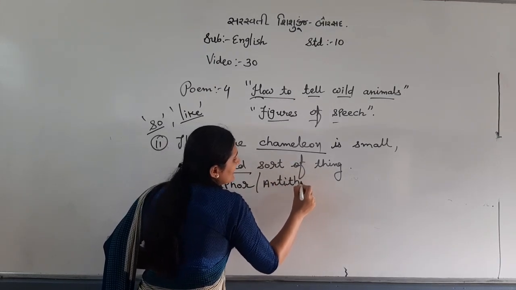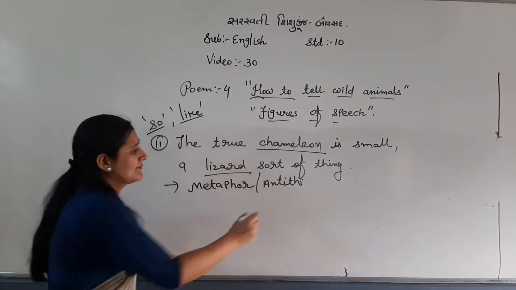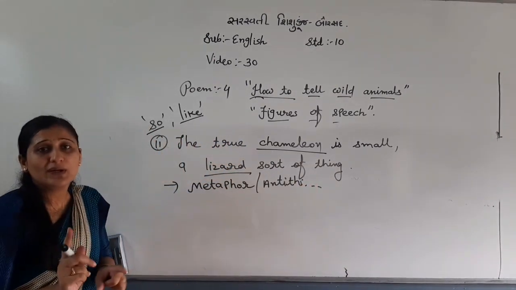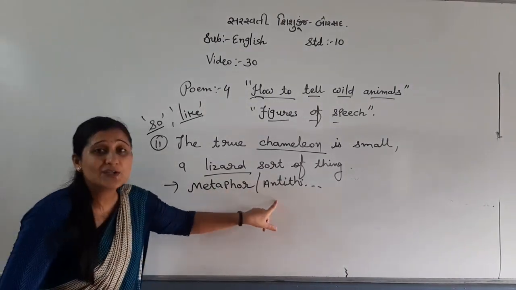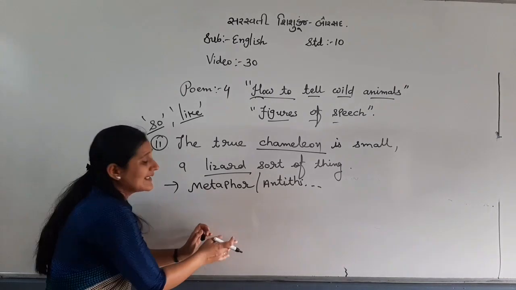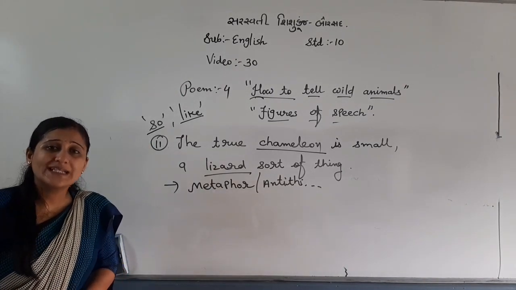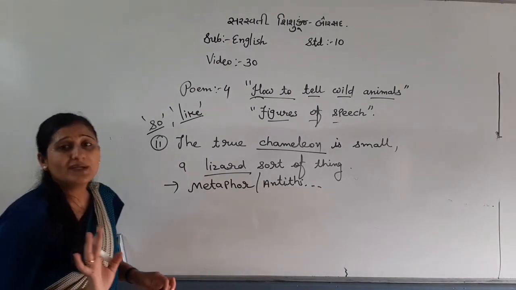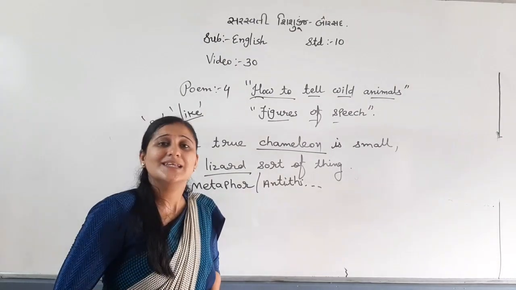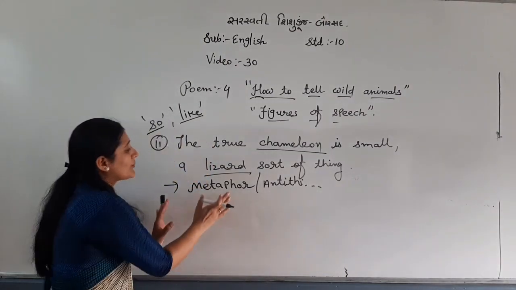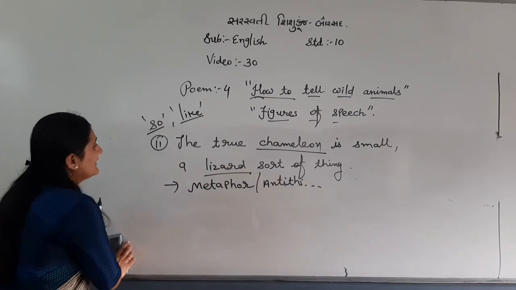Why am I giving you this? Because we don't know in the exam which option is given, or if I am giving 3, which option is given. So don't be confused. You should remember each figure of speech in each line, so whichever option is given, you can easily recognize. Right? Let's see number 12.